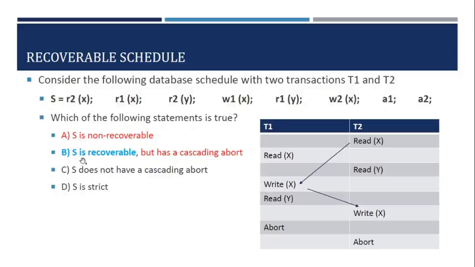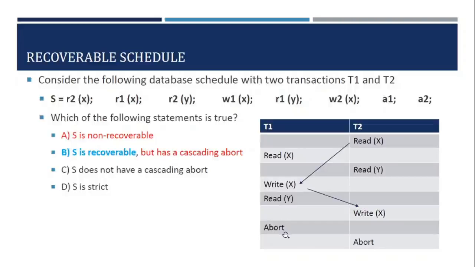Now the second part of option B is but has a cascading abort. So we have to check whether this schedule suffers from a cascading abort. Since both the reads are from the previous database state, T1 has not read the value from T2.